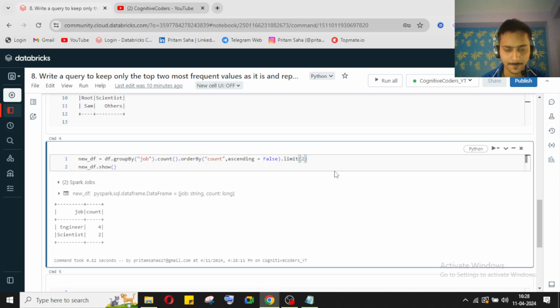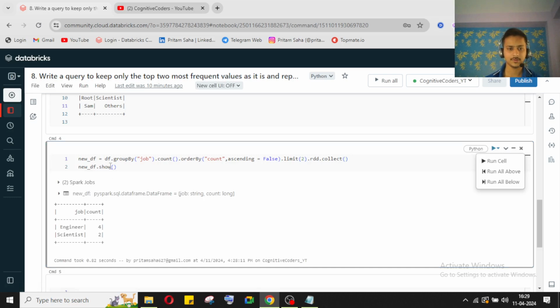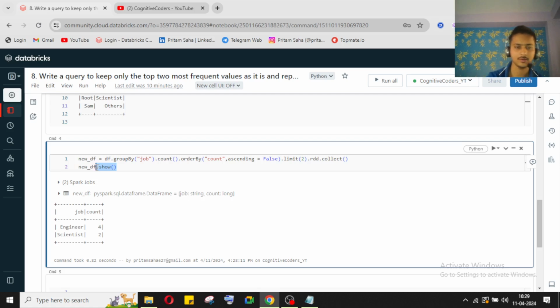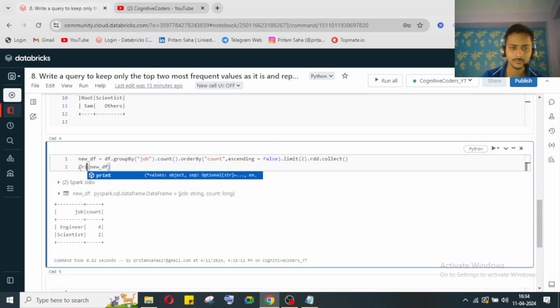So dot RDD, then we can collect. So if I perform this like this, when we convert it to RDD, the count function will not work. Okay, now I'll print it.